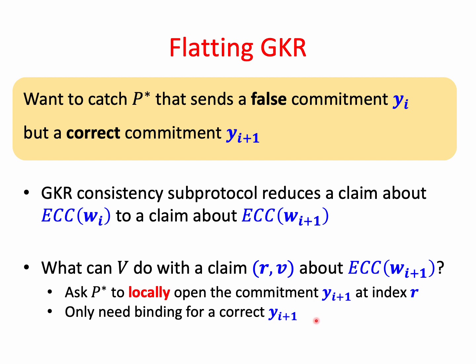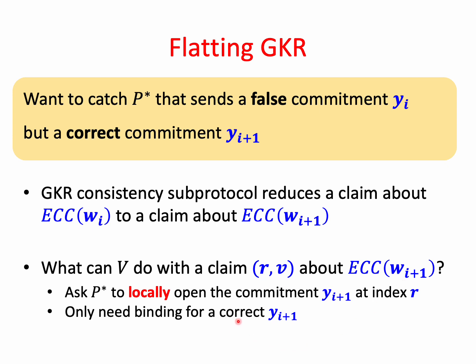Getting back to flattening GKR, let's exactly see how do we use the commitment scheme in layer I+1. So the prover implicitly declares the value encoding of layer I+1. And this value is something which is determined before the protocol even begins, right? It's just the value of the circuit when computed on X after we apply some encoding on it. So the prover implicitly declares this string.